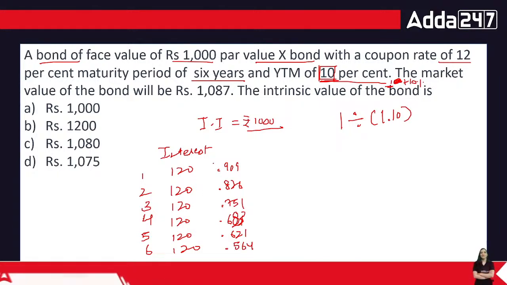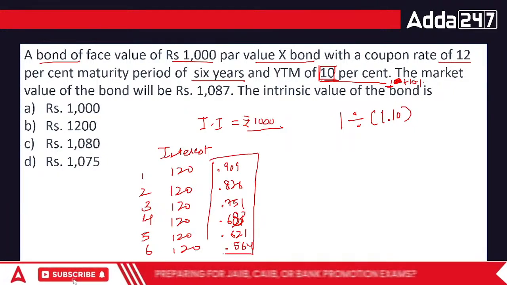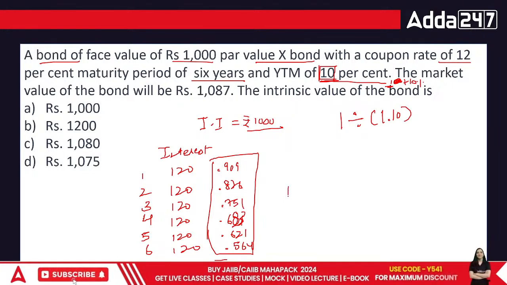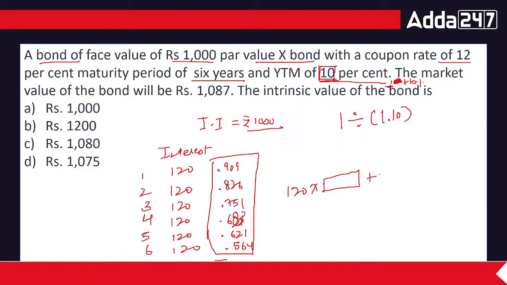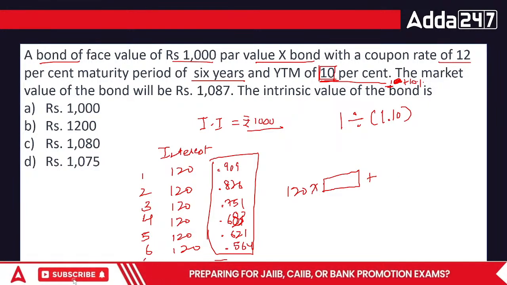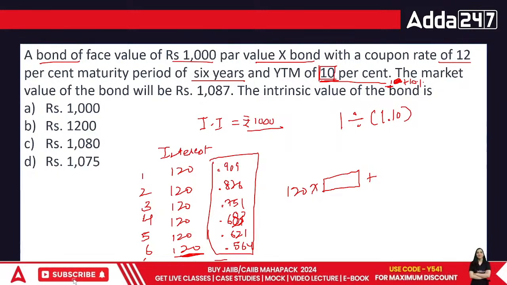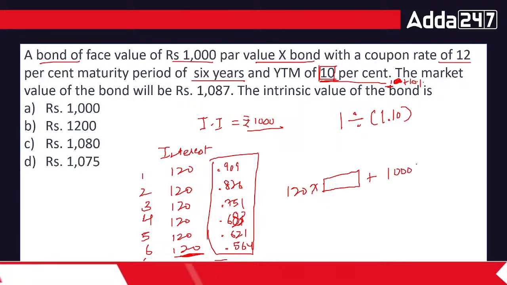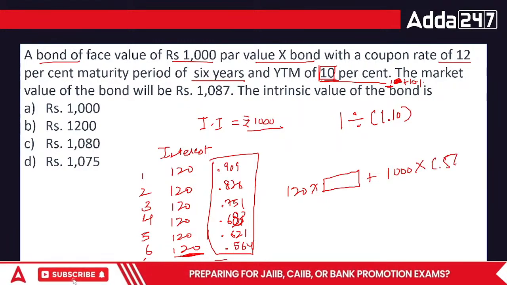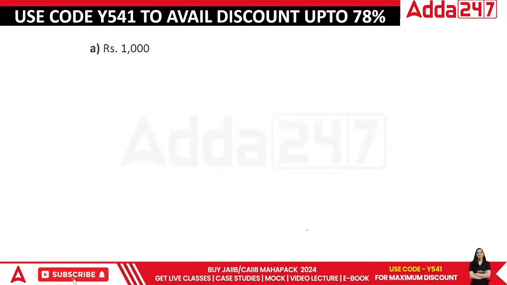Then either you multiply it individually or you total all these. You just have to do the total and then multiply it by 120. In the last year, in the 6th year, you will not only receive this 120 rupees, you will also receive back the 1000 rupees that you have invested. So technically it's going to be 1000 multiplied by 0.564. So what's going to be the answer in this case? The answer is going to be rupees 1000, everyone.